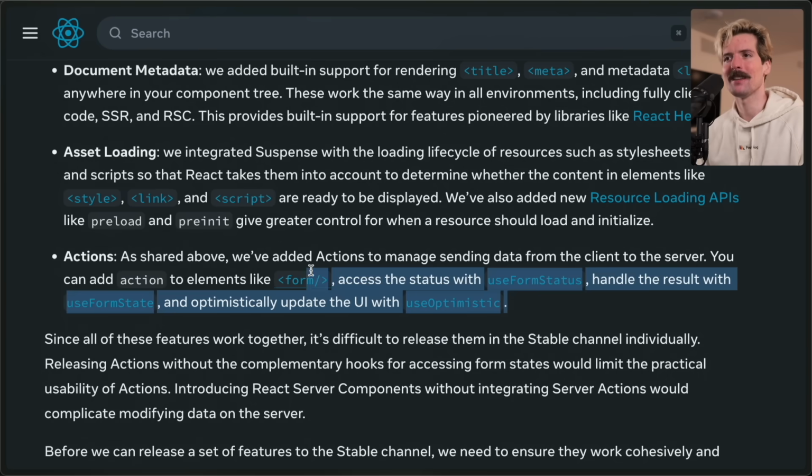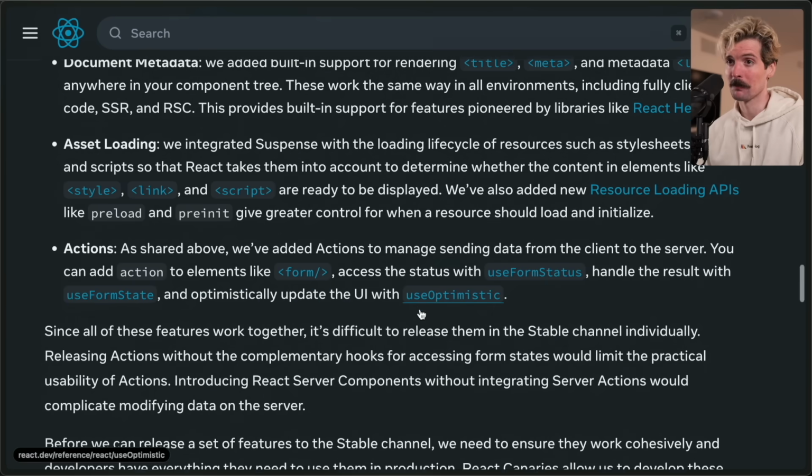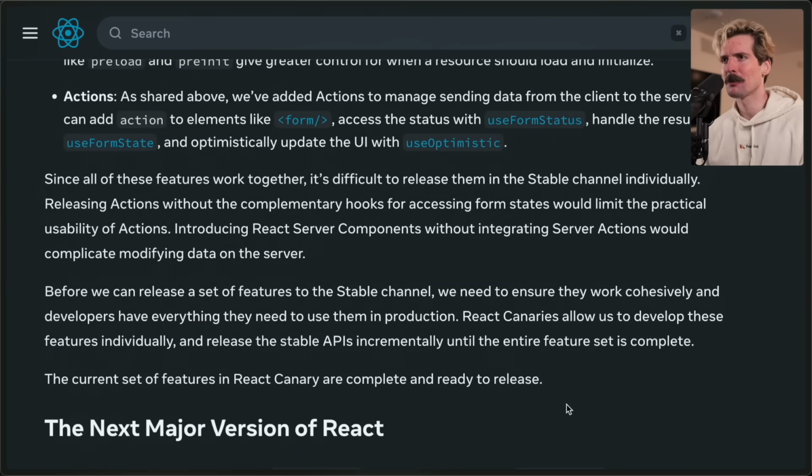When you put it that way, it sounds easy, but the behavior of these things is not as simple as I would like. More coming soon. Since all these features work together, it's difficult to release them in the stable channel individually. For example, releasing actions without the complementary hooks for accessing the form states would just limit the practical usability of actions. Introducing server components without integrating server actions would complicate modifying data on the server.